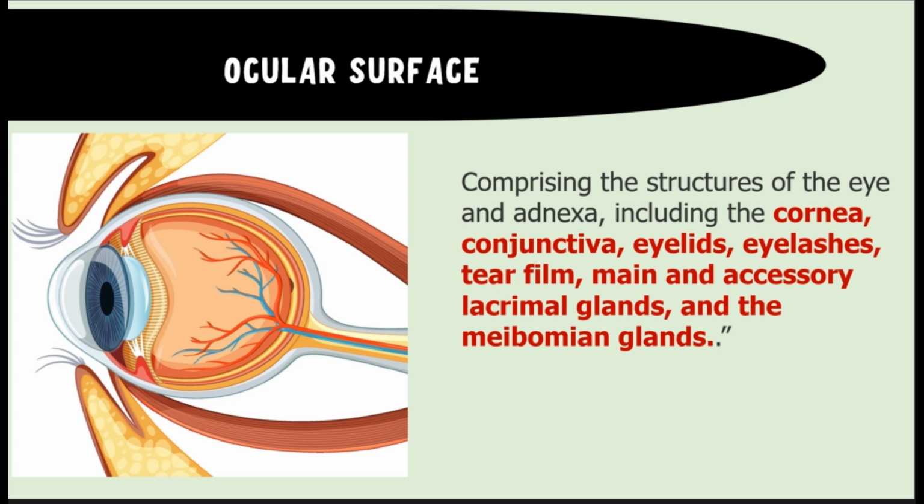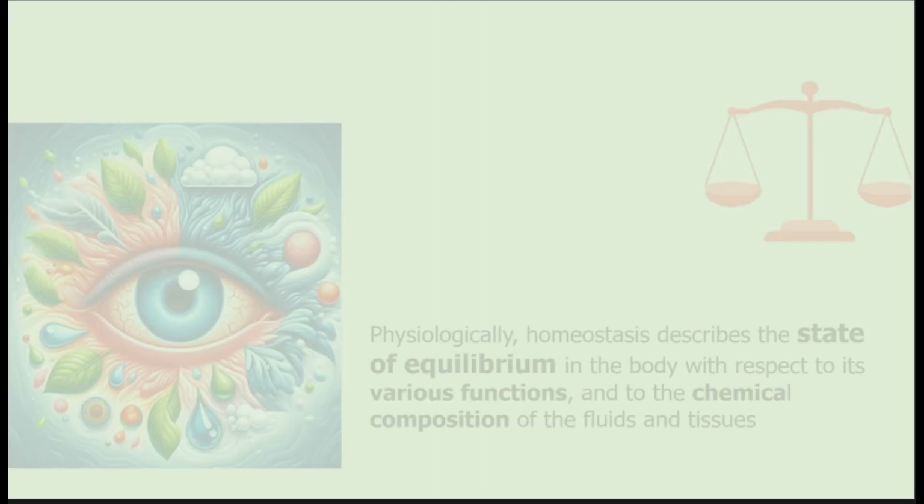So all these things, thus the tears, both in terms of individual components at the site of production as well as the tear film on the ocular surface, were included in the definition of ocular surface according to the TFOS DEWS report, and all these structures can get involved in dry eye disease, right?